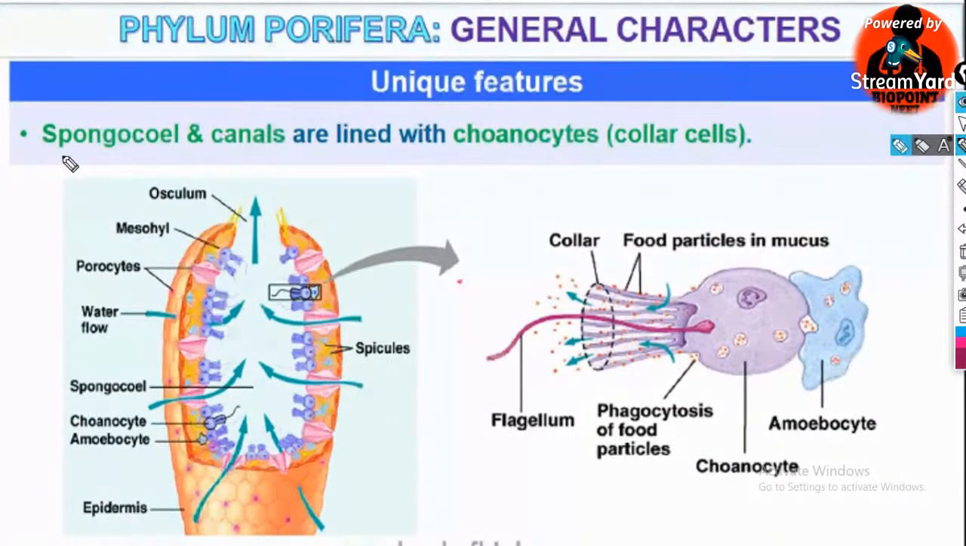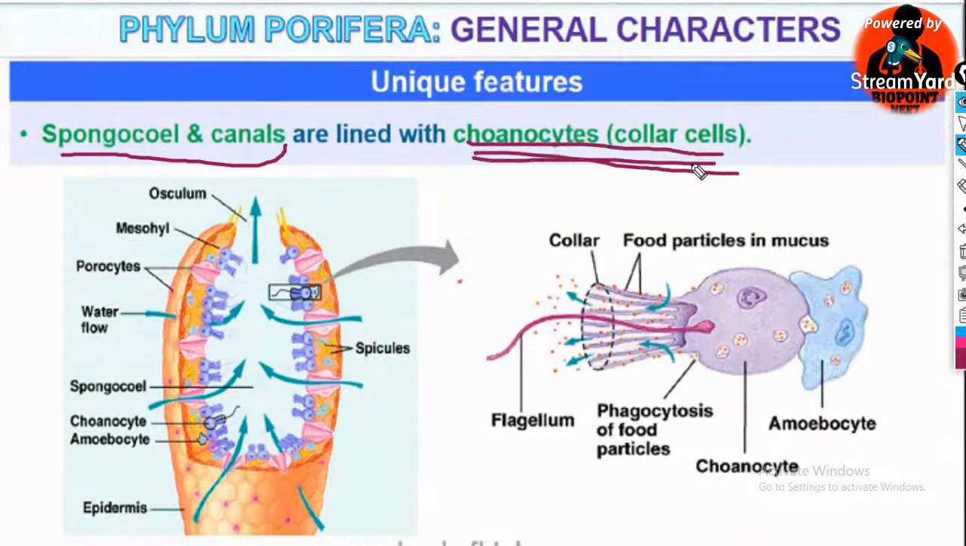The spongocoel and canals are lined by specialized cells known as choanocytes. Choanocytes are the specialized cells that line this spongocoel and other canals.